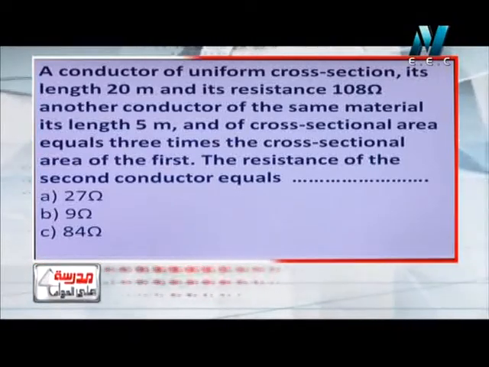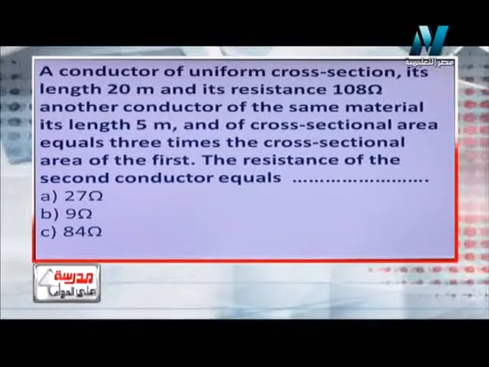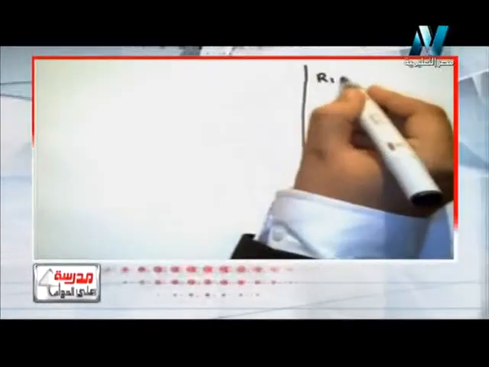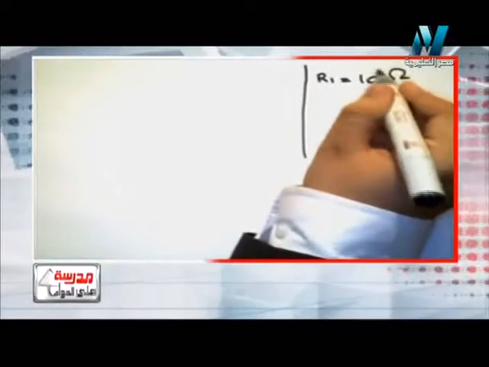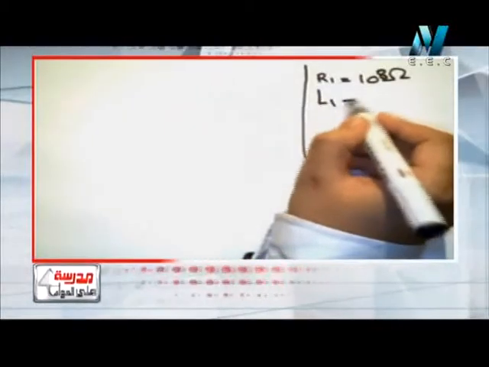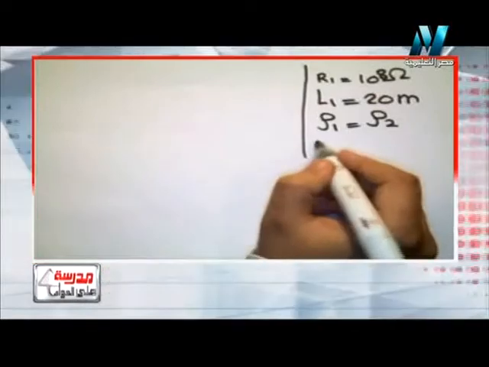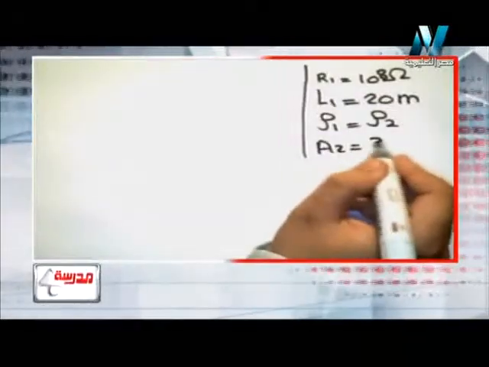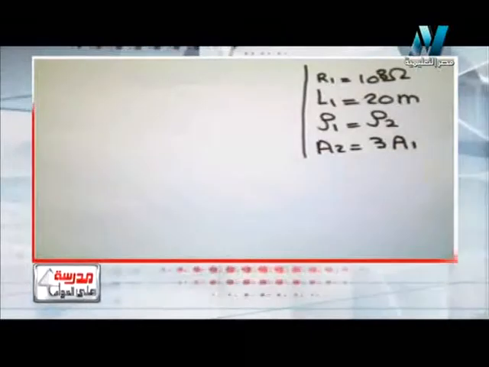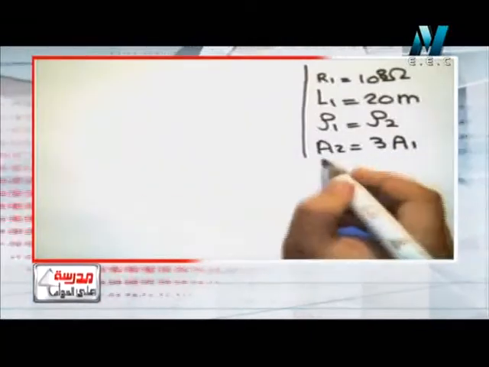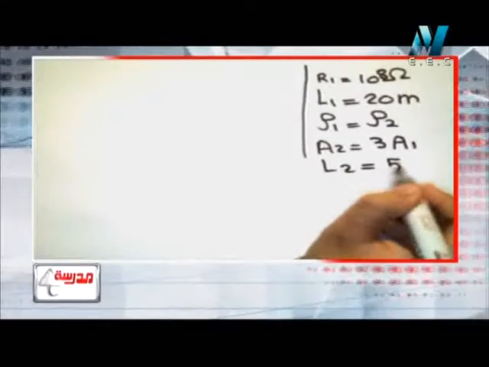Okay, let's try to solve this. He tells us that R1 equals 108 ohm and L1 equals 20 meters, and they are made of the same material. This means that they have the same resistivity, and the area of the second one is 3 times the area of the first one, and the length of the second one equals 5 meters.